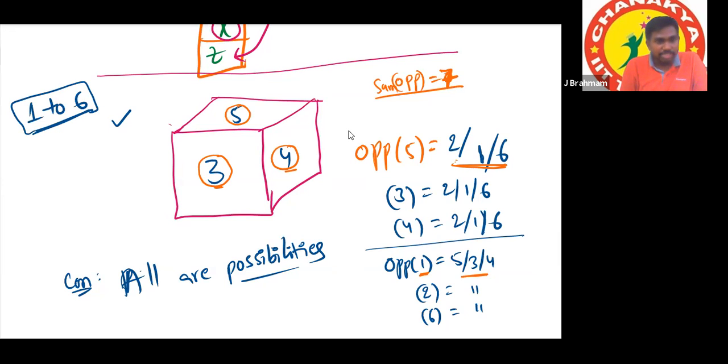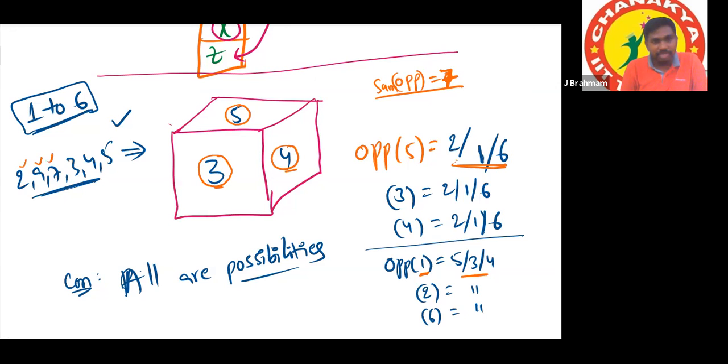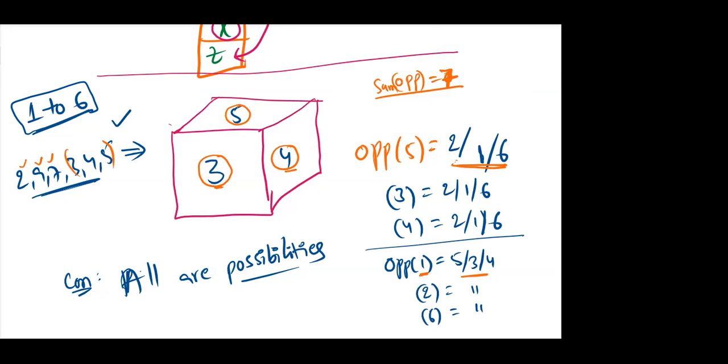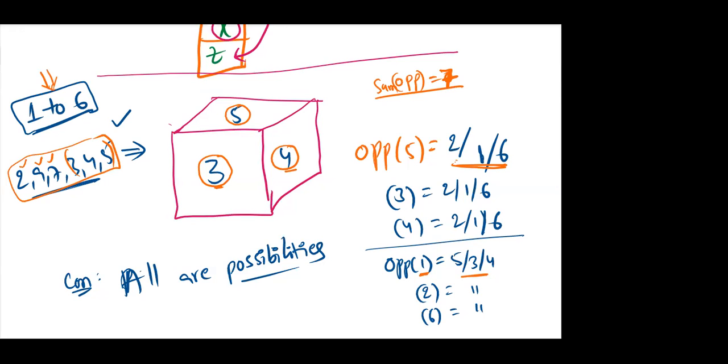So sometimes he may mention the elements are 2, 9, 7, 3, 4, 5. Now for this dice, if I have given these elements, what is the number opposite to 3? It can be 2 or 9 or 7, because these three are available. If he has not mentioned these elements, we can consider it as 1 to 6 only. Generally, he will mention it for this type of question. Okay, sir. Understood.